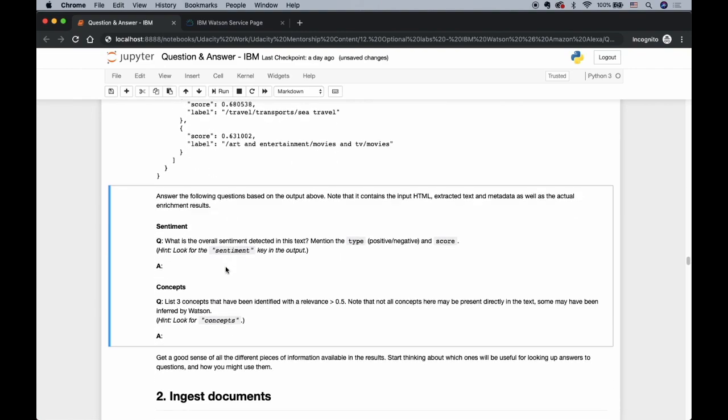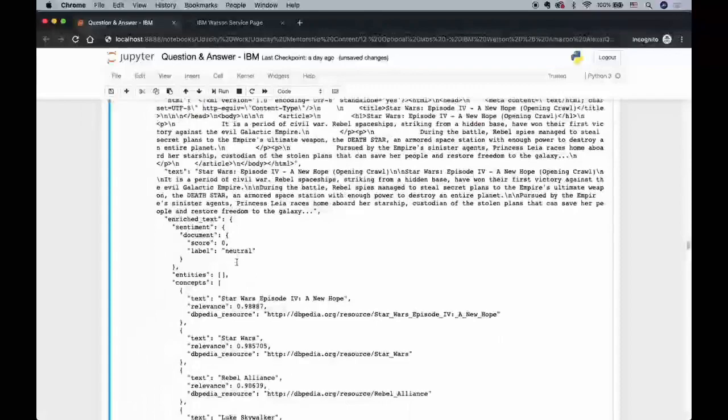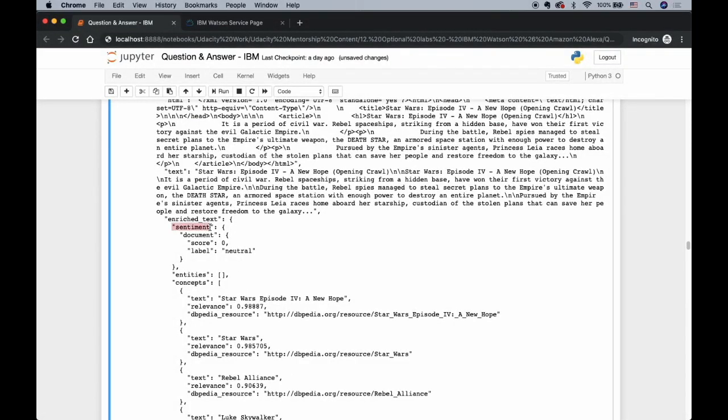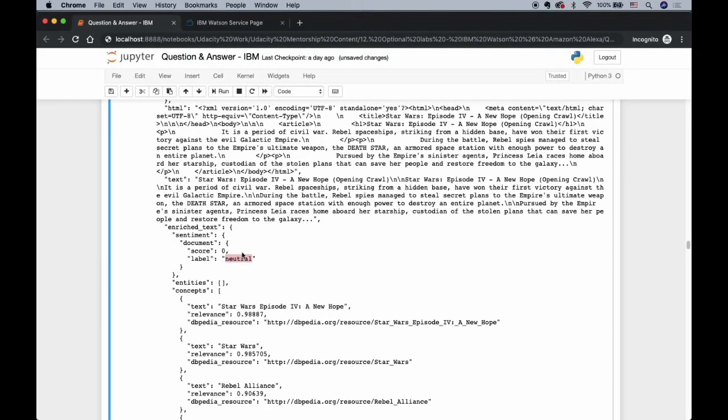If you go a little lower, it will ask you to answer these 2 questions. The first part is, what is the overall sentiment detected in this text? Mention the type, positive, negative, and the score. If you come above here, you can find this sentiment, which is labeled as neutral, which is neither positive nor negative.